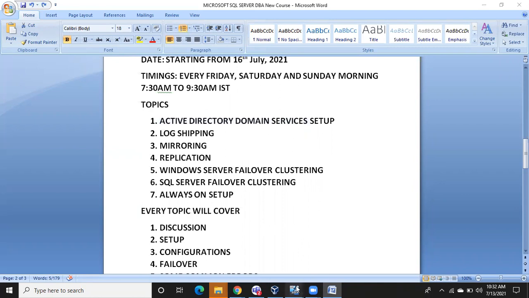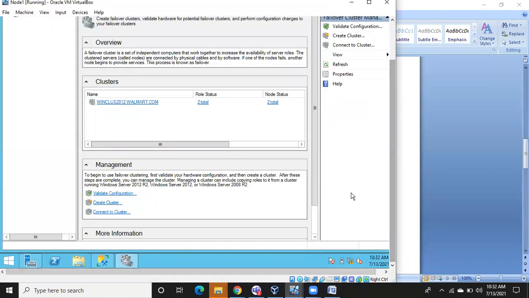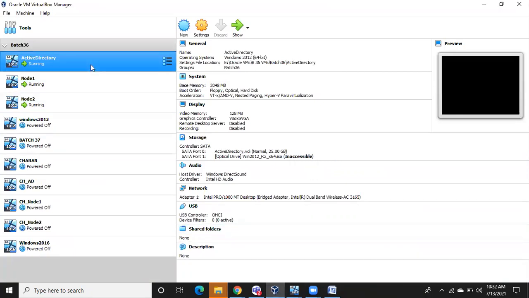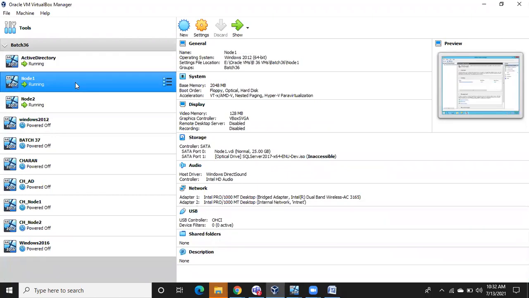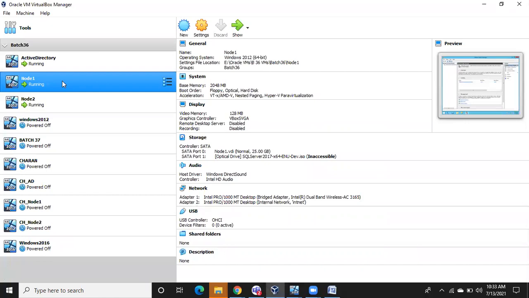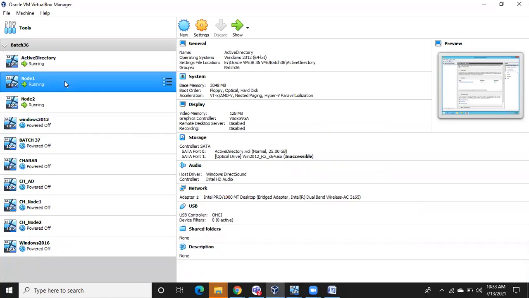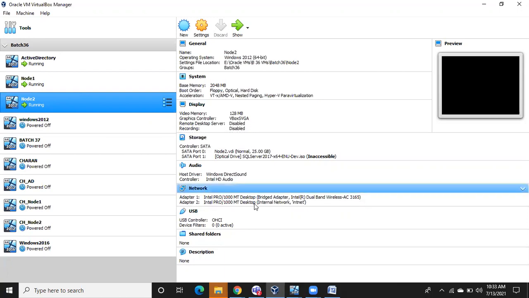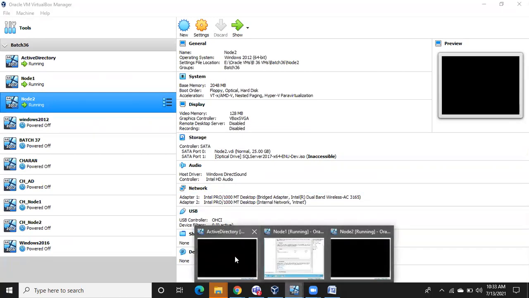You can see here, these are our servers. We are going to use Oracle VirtualBox software. We will have an Active Directory machine, node 1 which will act as a primary, and node 2 which will act as a secondary. For configuring HADR options like log shipping, mirroring, replication, clustering, and Always On, which are important, we should have three servers: one Active Directory, one primary, and one secondary. These three servers should be in one domain, so that's why we have configured a domain also.